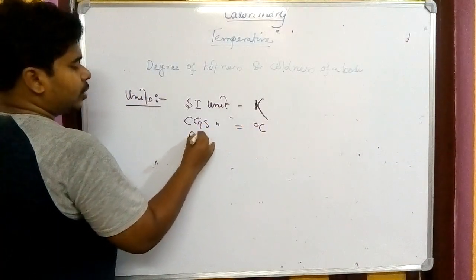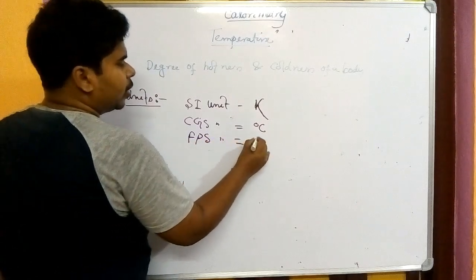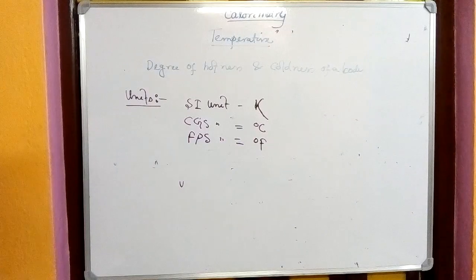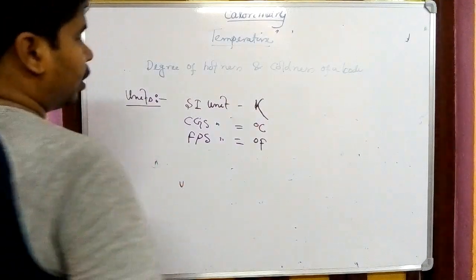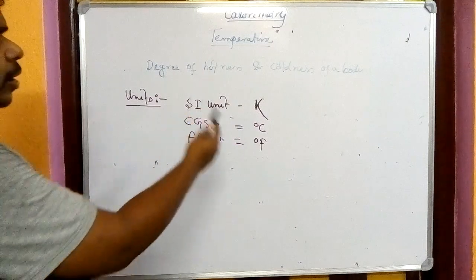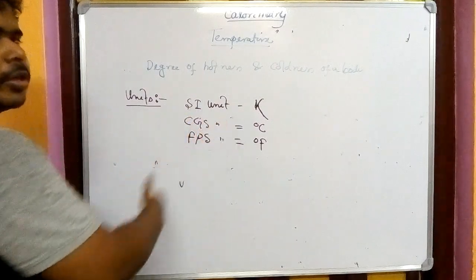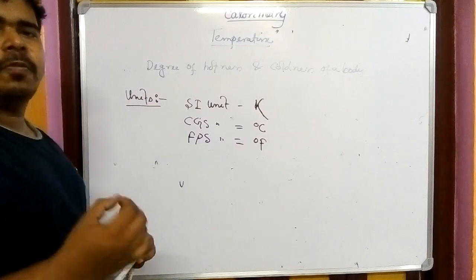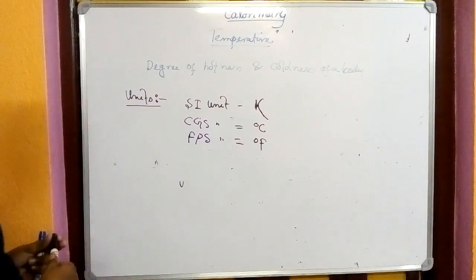And the FPS unit, which is the British unit system, is degree Fahrenheit. Till now we have measured our body temperature in Fahrenheit, because the British were here for 200 years, so we have taken many things from them, in education and modern science. One of the units we still use nowadays is measuring our height in inches and feet. That is also a British unit system.